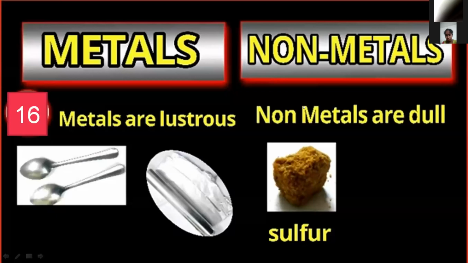Non-metals are dull. Carbon, sulfur, and iodine look dull in color. Take sulfur, for example: it does not have a shining appearance.